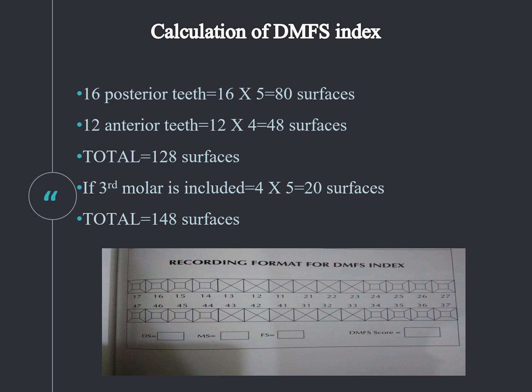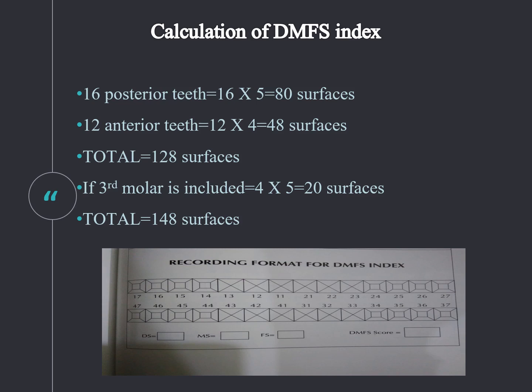So that is how the color coding of the posterior surfaces is done. If the entire tooth is missing, definitely you color code all the surfaces with red color. Likewise, if there is an abutment tooth that has been filled with root canal treatment, then we consider it as a filling. If there is a missing tooth where the entire tooth structure has been removed, then it is recorded as missing only. So make sure you record the DMFS index in a proper way.